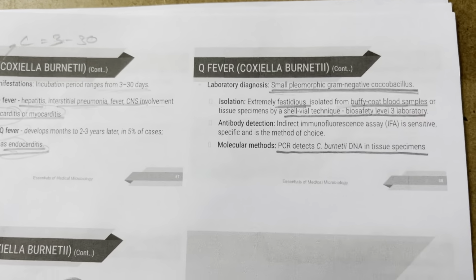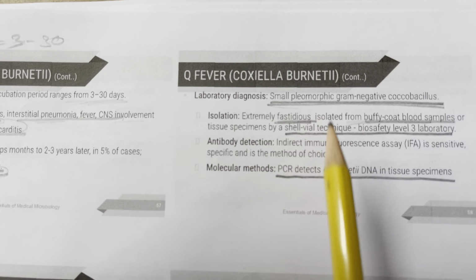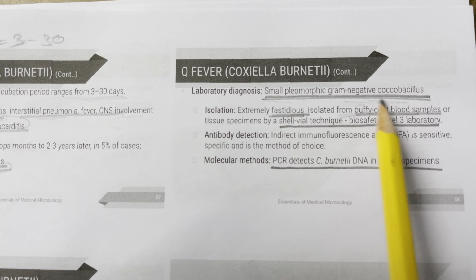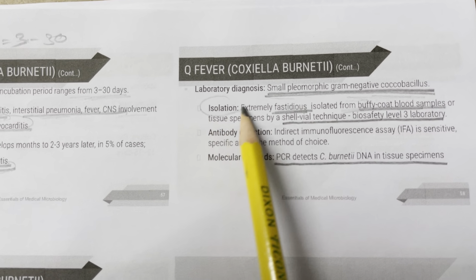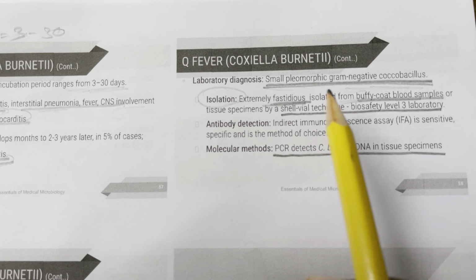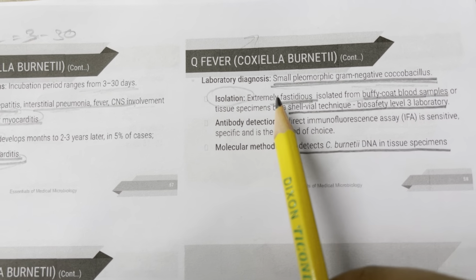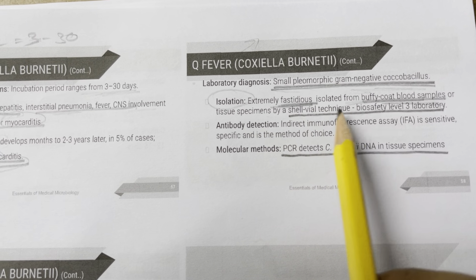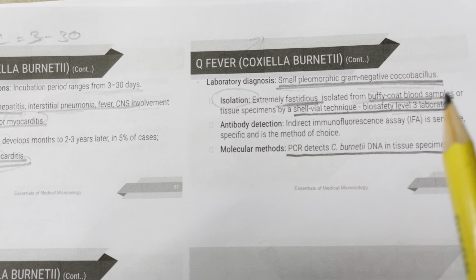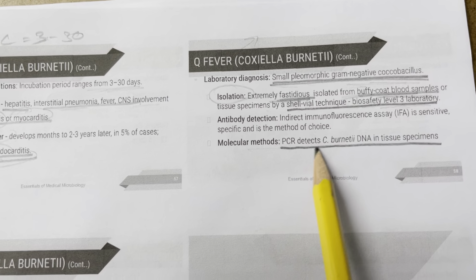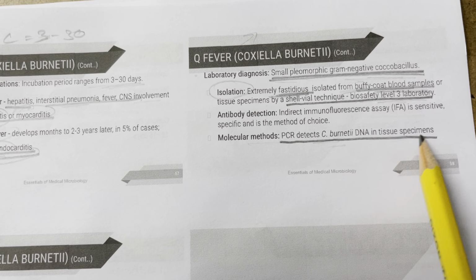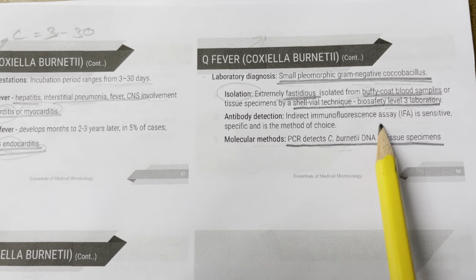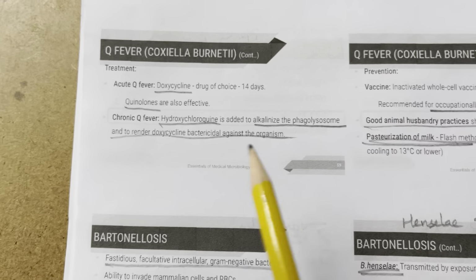Okay. So laboratory diagnosis is by small pleomorphic gram-negative coccobacilli. You isolate them, but they're extremely fastidious. Q, okay, they're extremely fastidious. Isolated from buffy coat samples or from tissue specimens by shell vial technique in a biosafety level 3 laboratory. You can use PCR to detect DNA in tissue specimens. You can use indirect immunofluorescence assay as well.